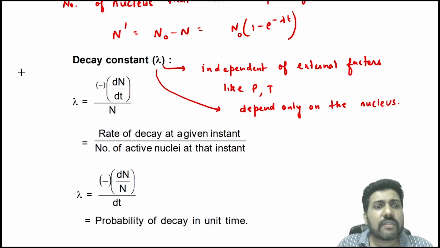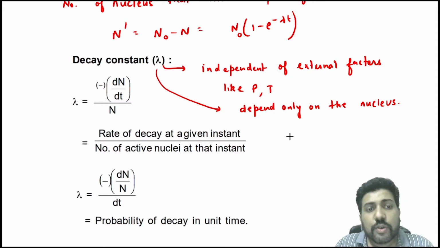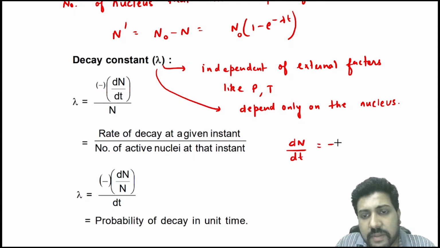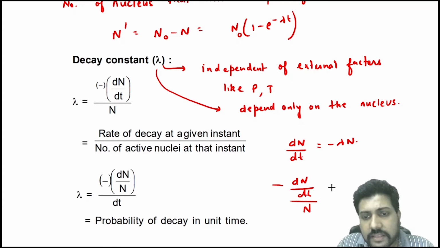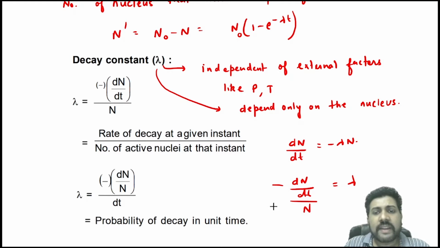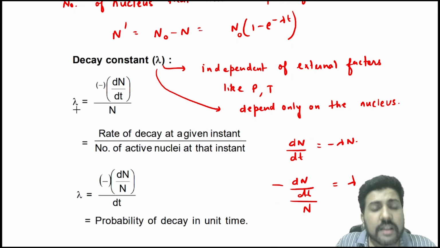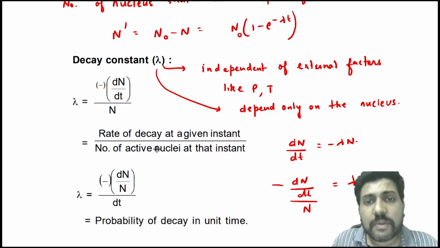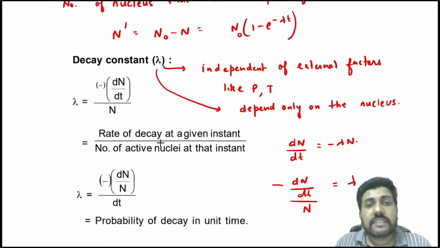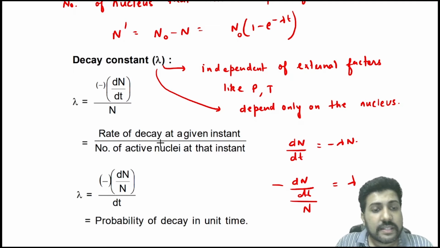Okay. So the decay constant can also be defined as follows. You know that dN by dt is equal to minus lambda N, right? So dN by dt divided by N is equal to lambda, with a minus sign. So lambda, or the decay constant, is equal to minus dN by dt divided by N. That is, the rate of decay at any given instant divided by the number of active nuclei at that instant is the decay constant.